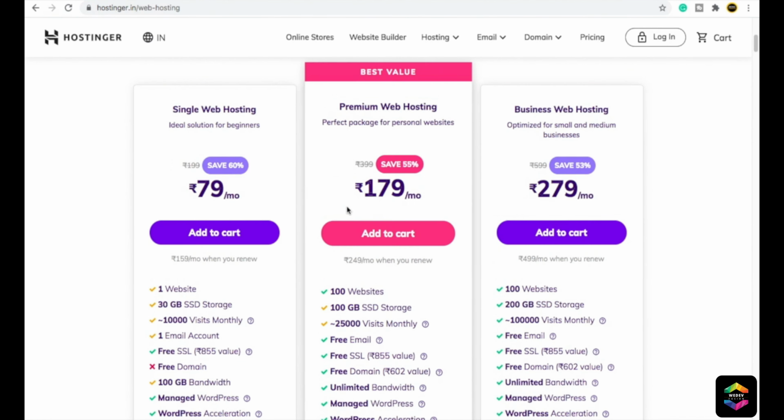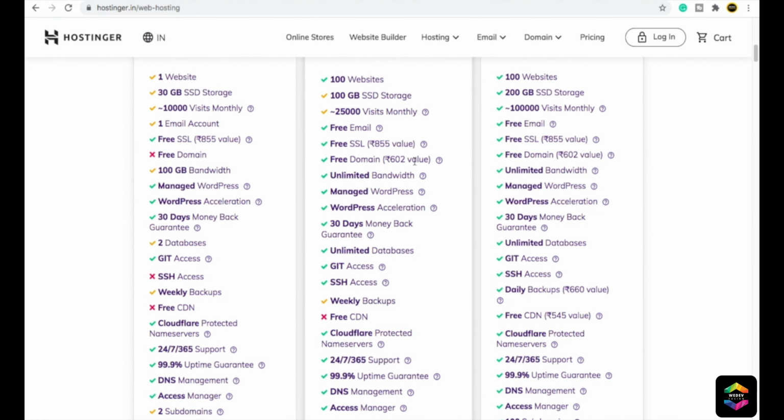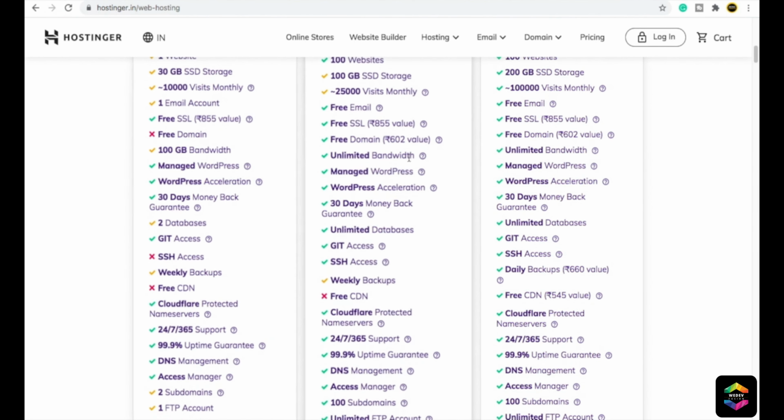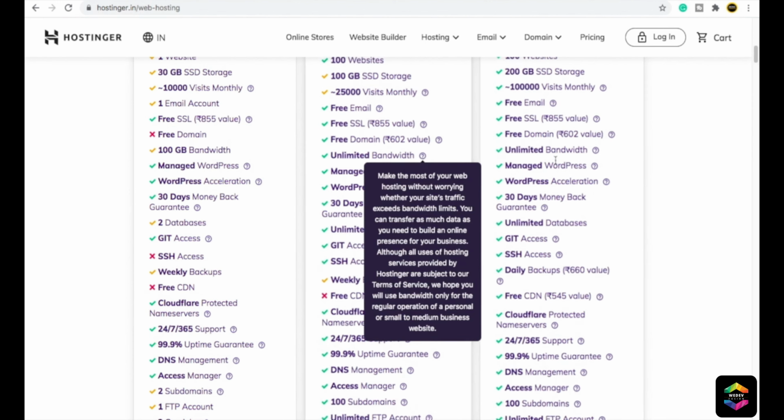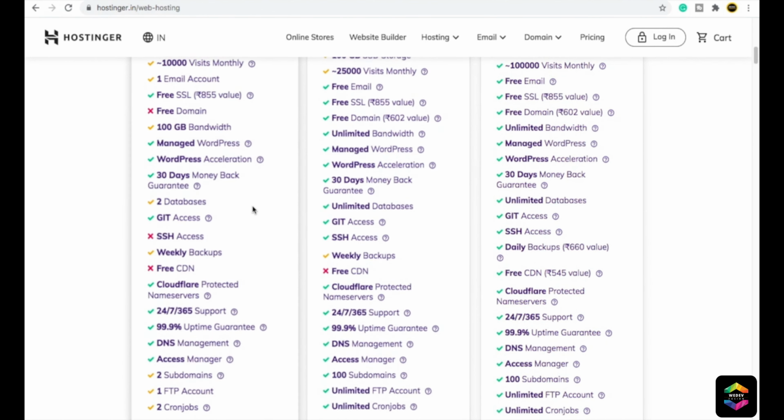These plans are providing SSL for absolutely free. You will also get 100 GB bandwidth. That means how much data you can share, and that is what is called bandwidth. There are lots of amazing things. Also, do not worry.